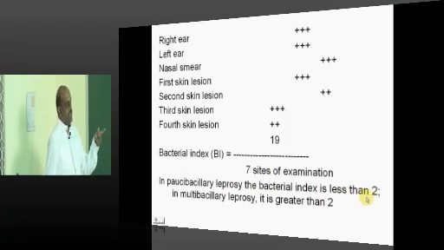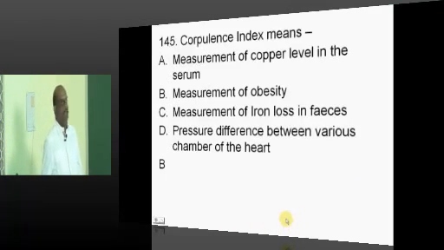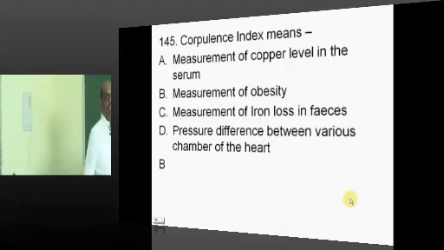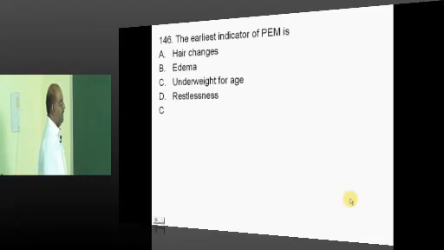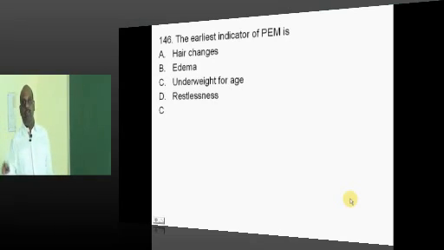Pauci means index is less than 2, multi means index is greater than 2. Corpulence index, Broca's index, they are all the indices of obesity. PMA, it is the underweight for age.